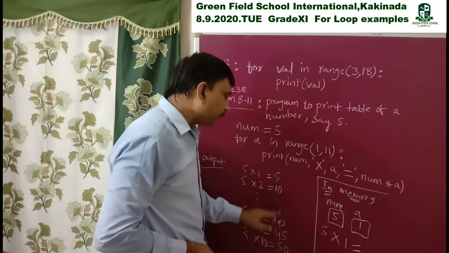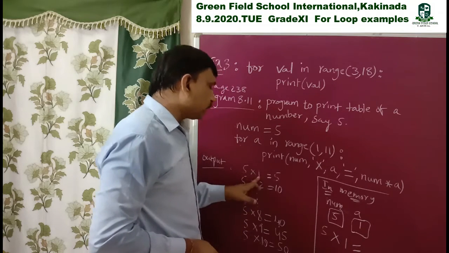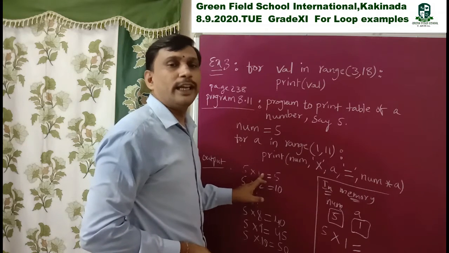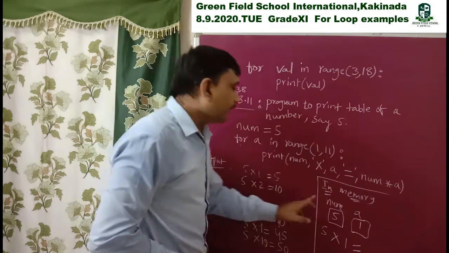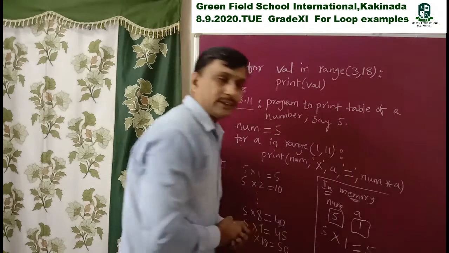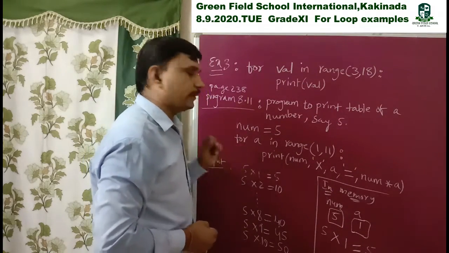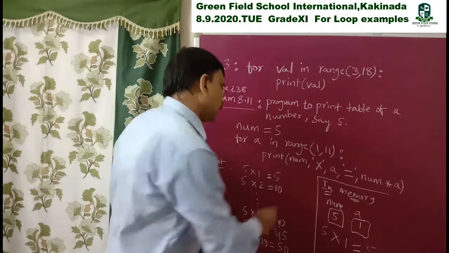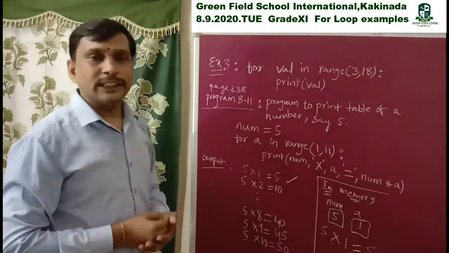So how is this evaluated? 5 into 1: 5 is num, 1 is a. So num into a is 5 into 1, and 5 is displayed. So one iteration is completed, and this is how it is printed.